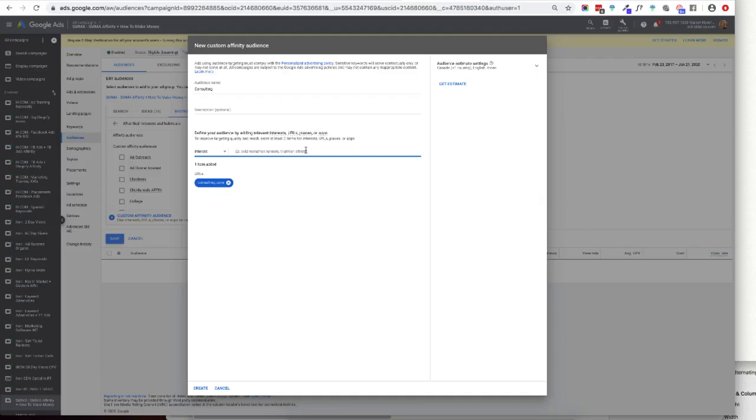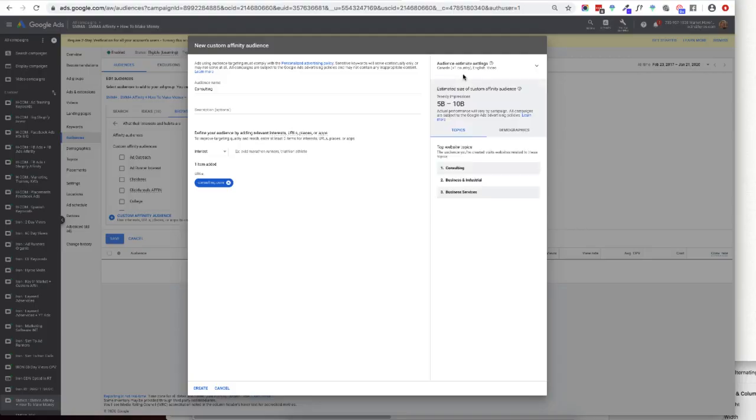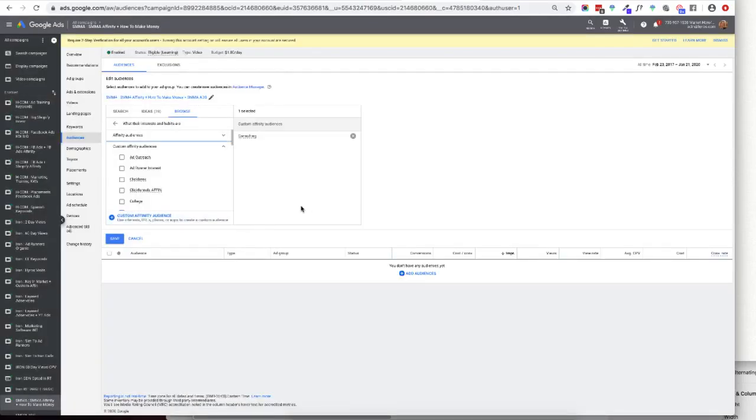Let's look at people looking up, actually, I'm just going to make an audience based on that one. So I'm going to get estimates. Okay, consulting, business and industrial, business services. So what I would do in this example right here is click create. Now, I've created a few other affinity audiences right here.